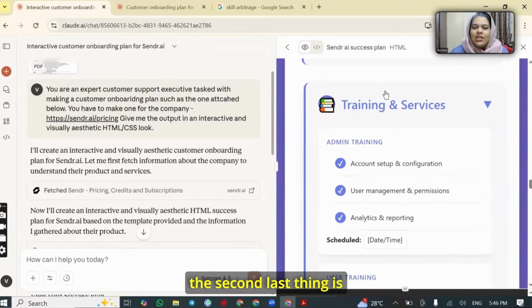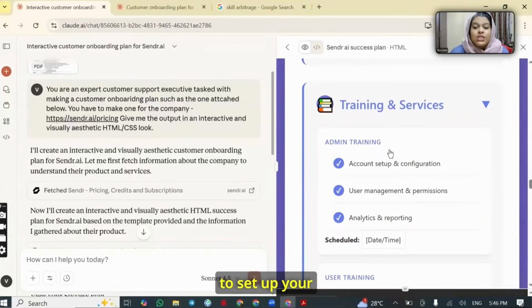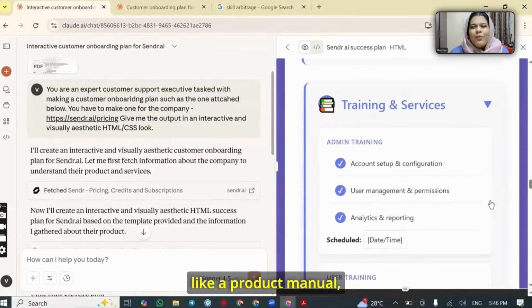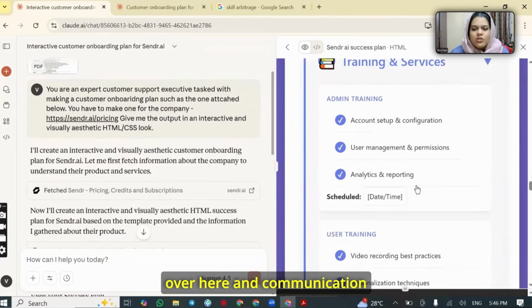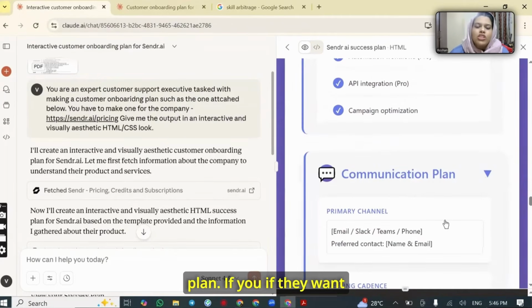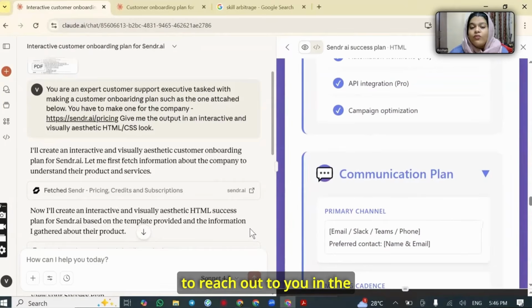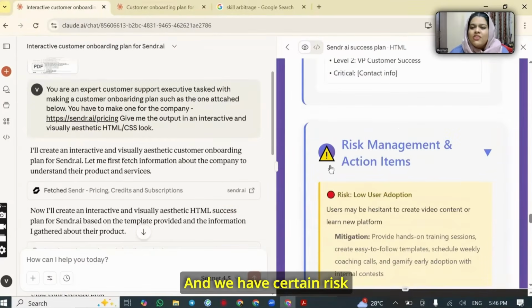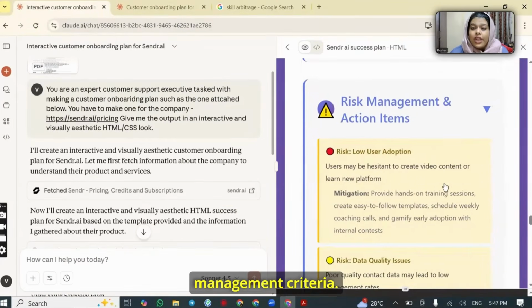Not last, like the second last thing is training and services. So you teach your customer how to set up your account, or like a product manual, whatever it is, that comes over here. And communication plan. If they want to reach out to you in the future, how would they?